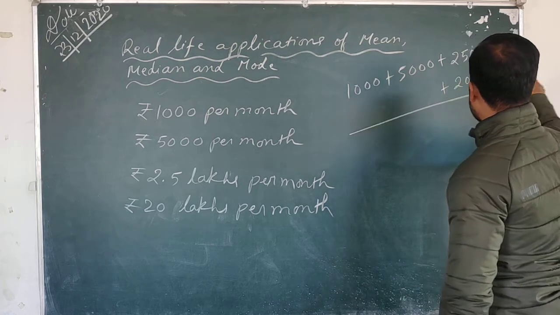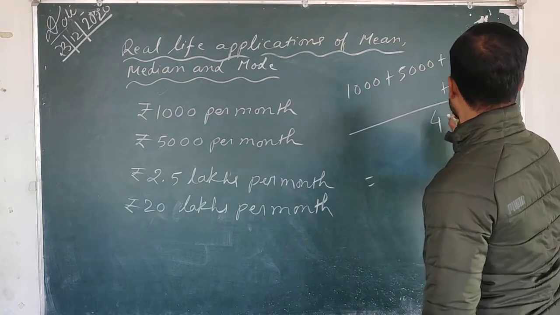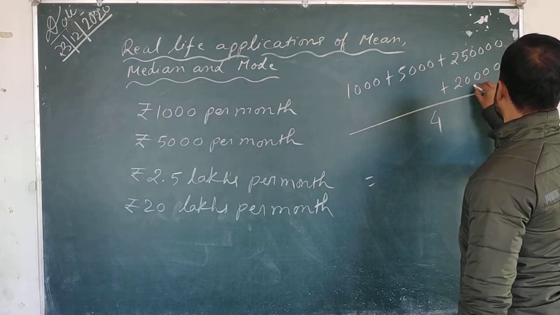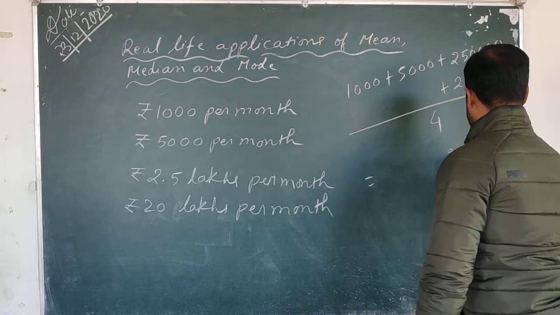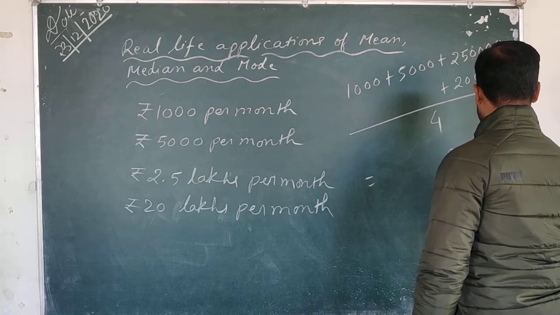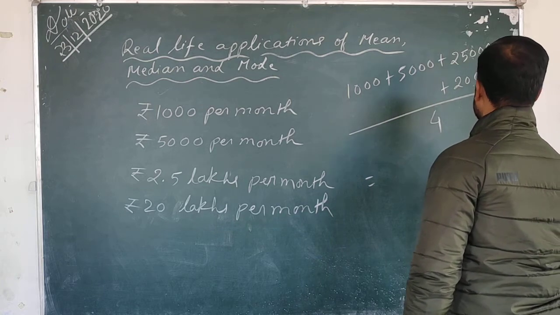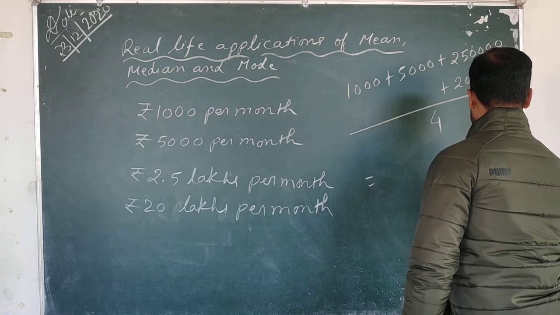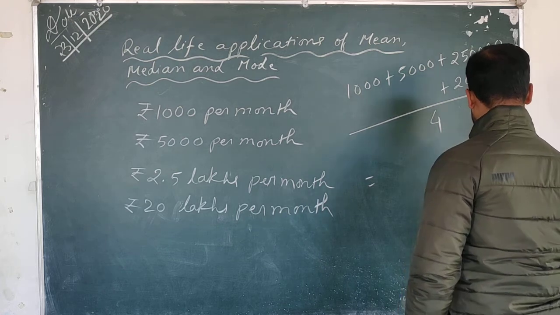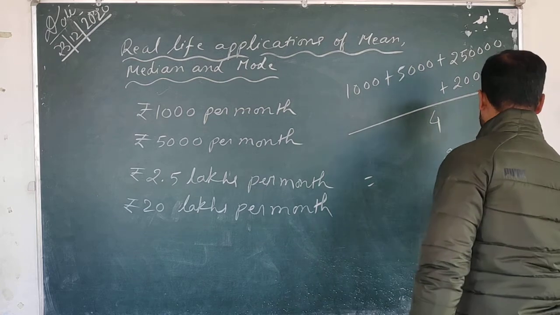So if I divide by 4, then what will I get? Suppose 2 lakh 50,000, so 22 lakh 50,000, plus 20 lakhs, again 2 lakhs 50,000, again suppose 5,000. I am just giving you an example to understand.